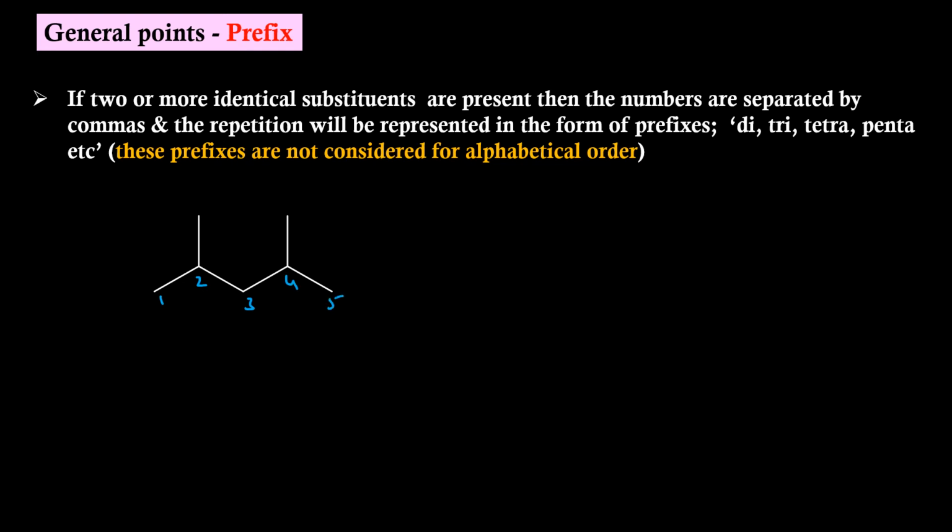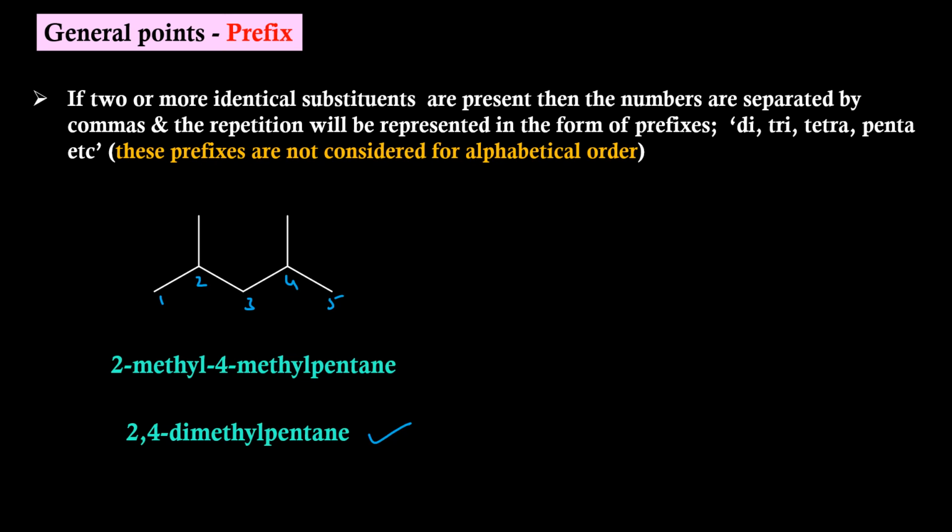We are having methyl groups at position 2 and 4. So we can think of two types of names for this. One is 2-methyl 4-methyl pentane, indicating the substituents at different positions separately. Or we can tell 2,4-dimethyl pentane, indicating like methyl is present twice. According to the above rule, 2,4-dimethyl pentane is the right nomenclature.